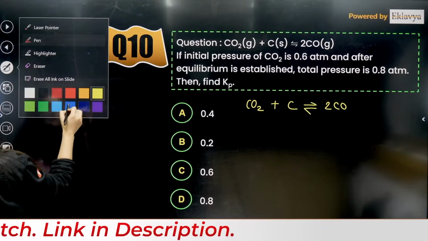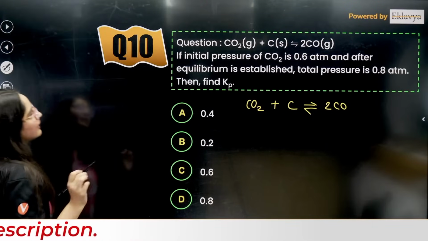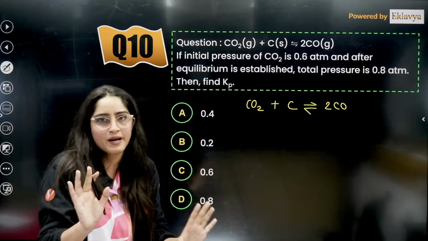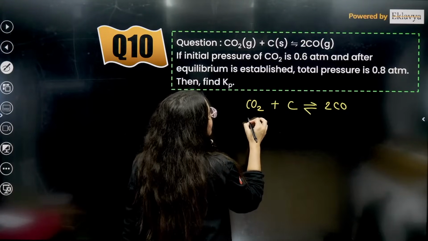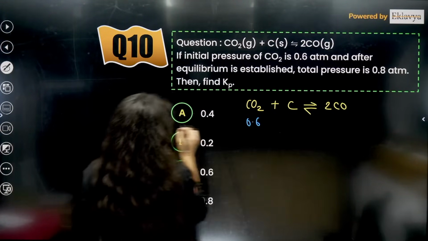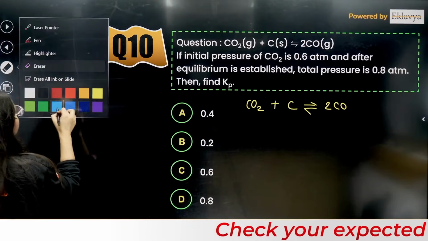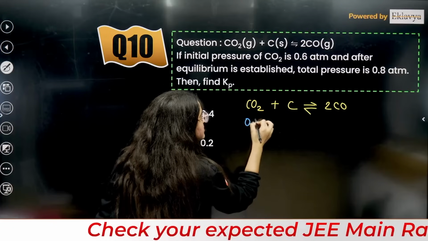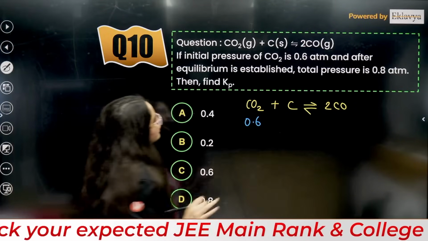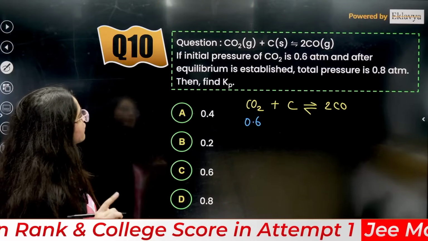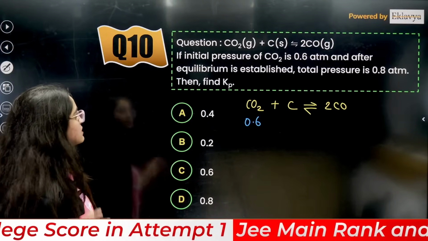So here, the initial pressure is given to you. I'll just write it as 0.6. Initial pressure is given to be 0.6. What about the other things they are saying? This we don't know initially, but after equilibrium is established, the total pressure is given.